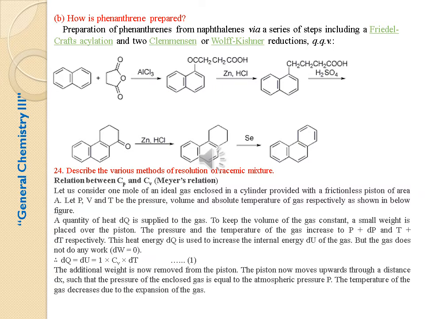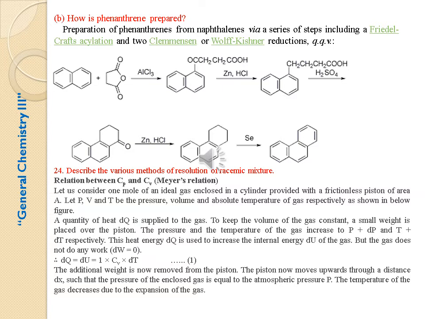A quantity of heat dQ is supplied to the gas. To keep the volume of the gas constant, a small weight is placed over the piston. The pressure and the temperature of the gas increase to P plus dP and T plus dT respectively. This heat energy dQ is used to increase the internal energy dU of the gas, so dQ is equal to dU equal to 1 into Cv into dT.